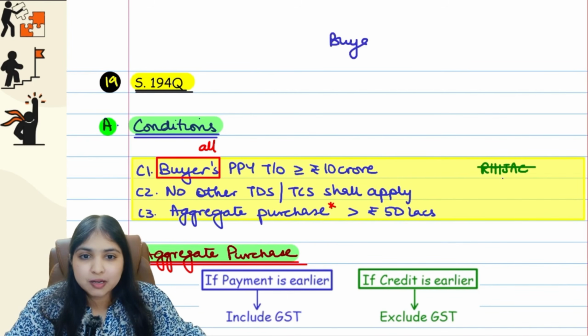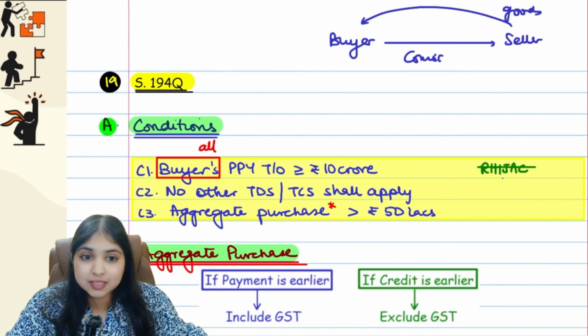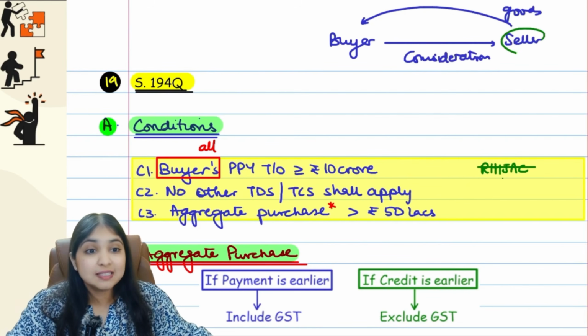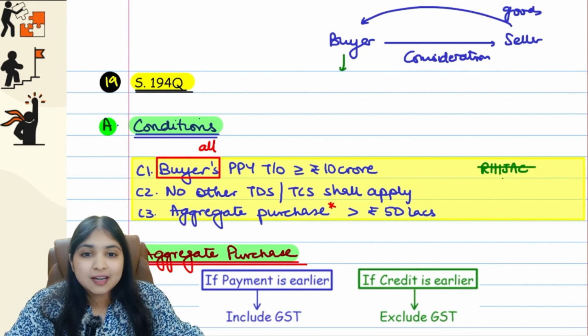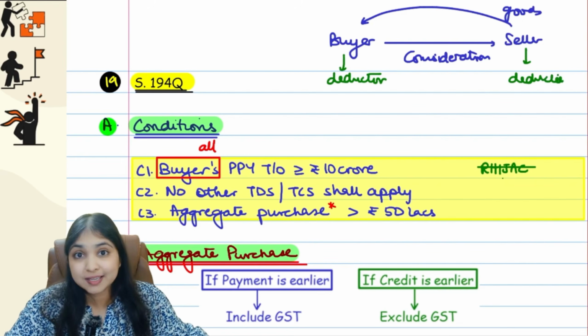So I have the buyer on this side and I have the seller on this side, guys. The seller has sold goods to the buyer. Now the buyer is going to pay the consideration to the seller, right? Now this consideration is the subject matter of my entire section. For the seller, this consideration is going to be income, and the source of this income is going to be the buyer. So at source, buyer will deduct tax, buyer will become the deductor of tax, and the seller will become the deductee of tax. You're understanding?